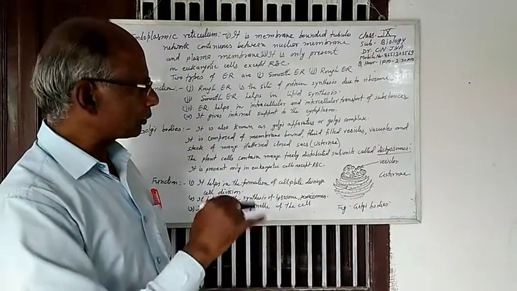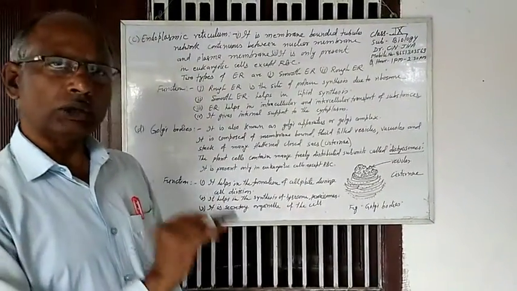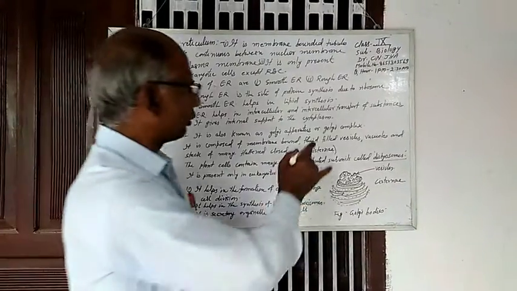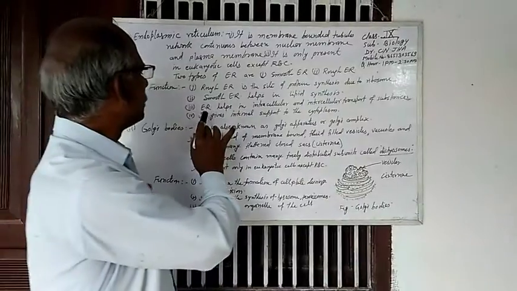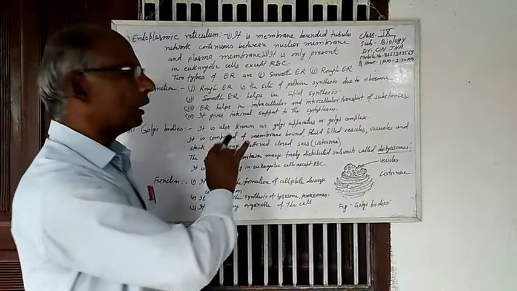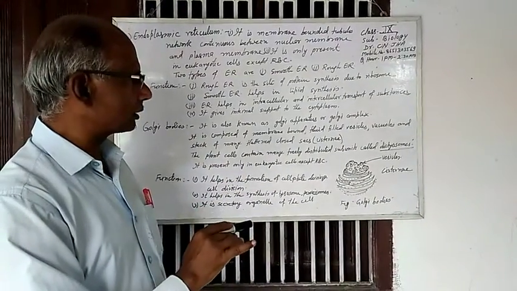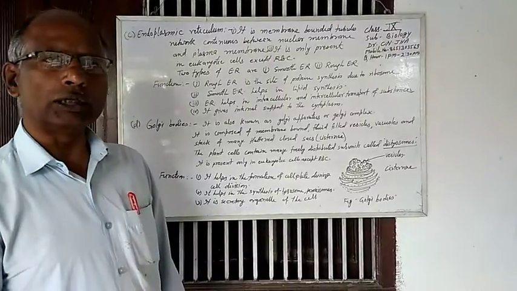And the transportation of substances from one cell to the other cell is known as intercellular transport of substance. So endoplasmic reticulum helps in both intracellular transportation and intercellular transportation.